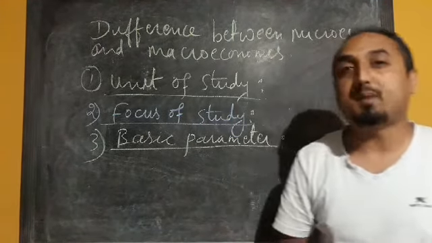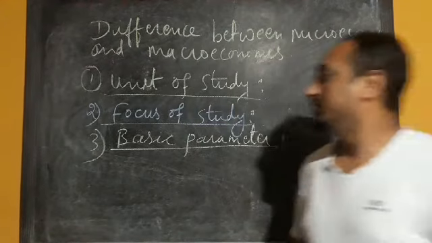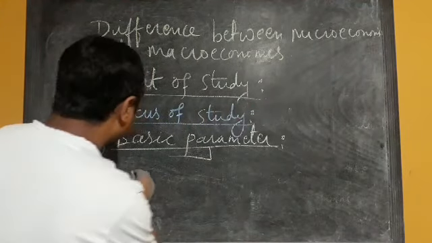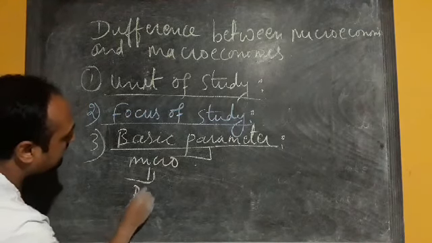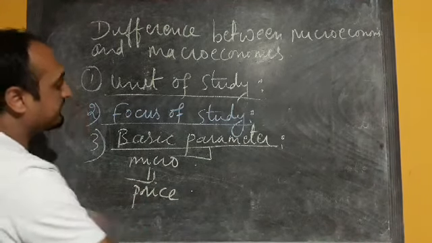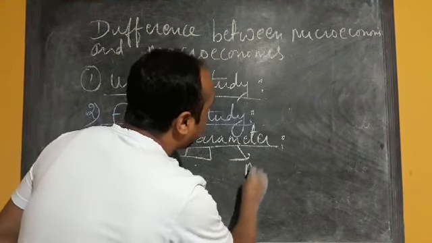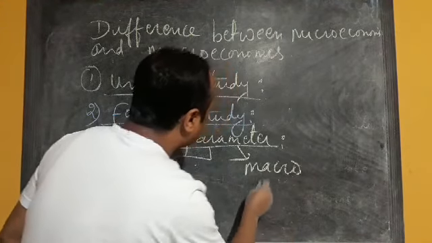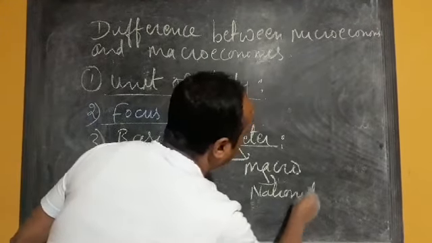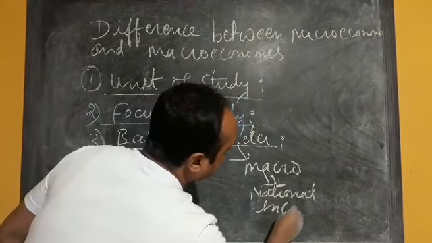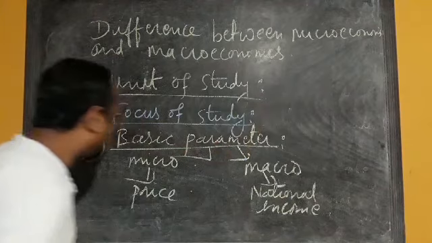To repeat, in microeconomics the basic parameter is price, and in macroeconomics the basic parameter is national income.